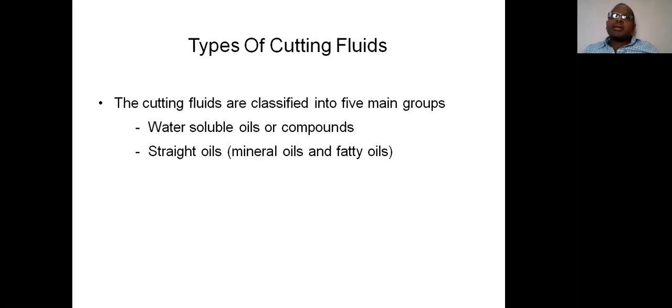These cutting fluids do not mix with either water or any other liquid, and that type of cutting fluid is classified as straight oil.